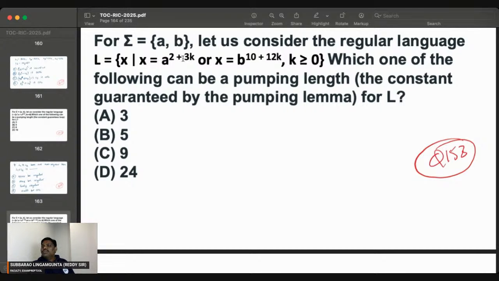So the answer is going to be, see this one. If I say 5, but in the second one, 10 is also there. So combinedly, if you observe, the loop is guaranteed after 10. In the first part, after 2 the loop is guaranteed, but in the second one, only after 10. Combinedly the loop is guaranteed after 10. I think the answer is D, 24. From which place onwards is the loop guaranteed? 24 onwards. The actual answer is after 10, so 11 is the actual answer. 11 onwards the loop is guaranteed.